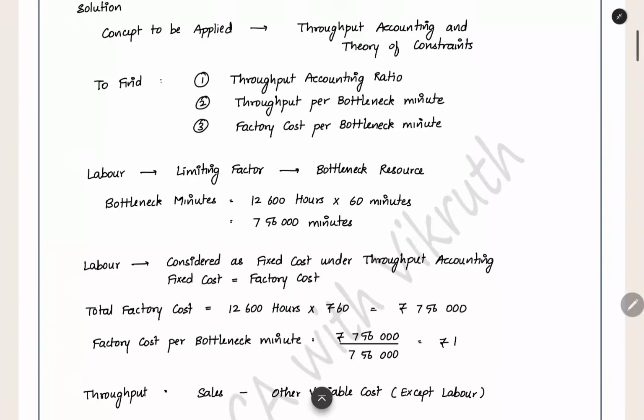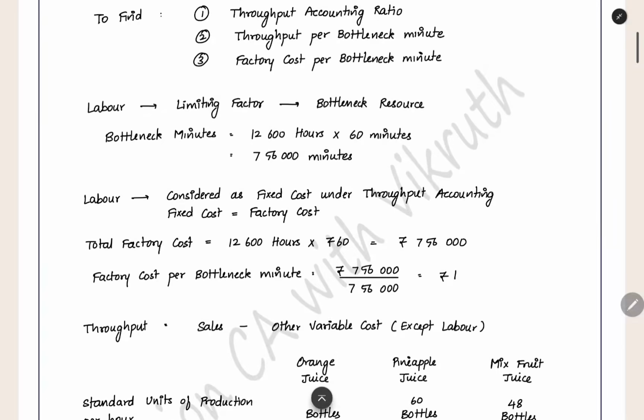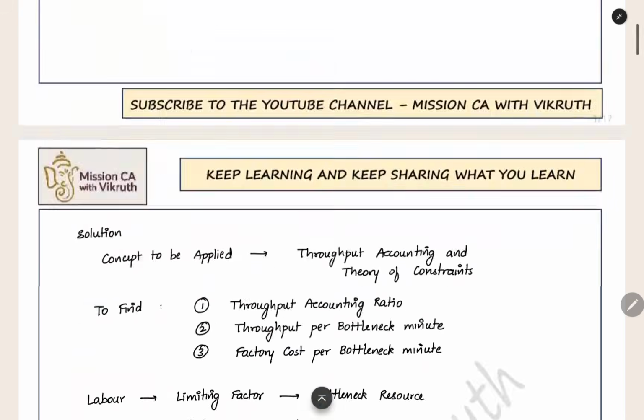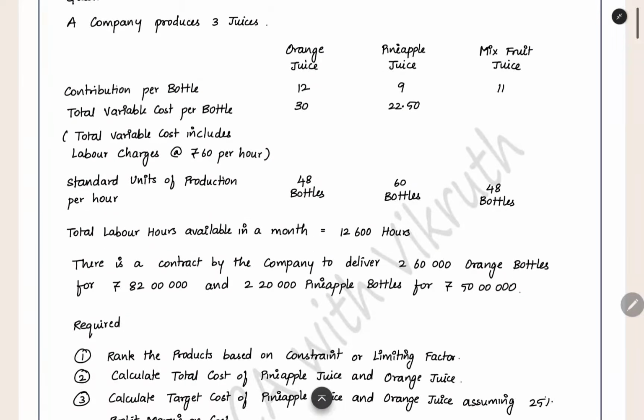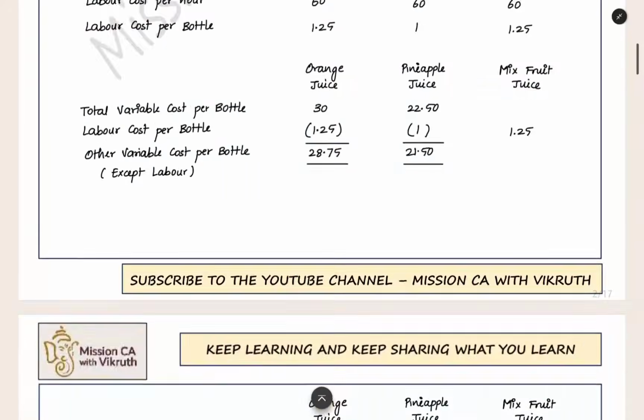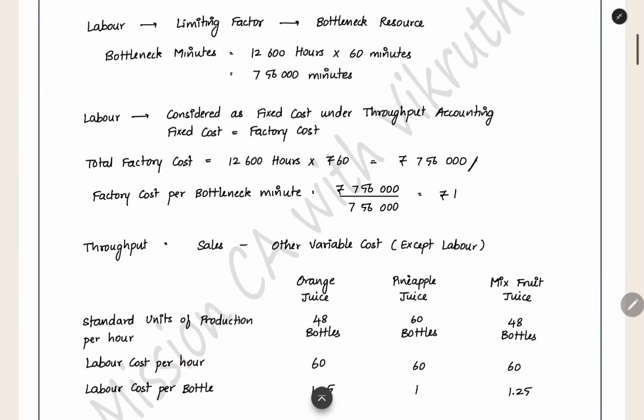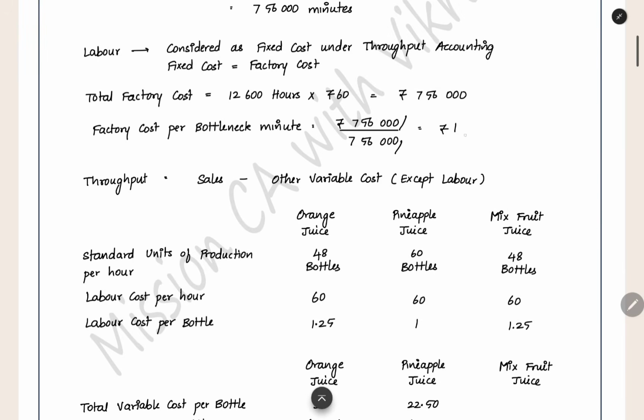So we have to find out the throughput per bottleneck minute. First we find out the factory cost. Labor is a fixed cost. So for this many hours of labor, at 60 rupees per hour, the total factory cost is 7,56,000. Only labor cost is there; we are not given any other fixed cost in the question. So total labor cost equals total factory cost. So 7,56,000 is the total factory cost and 7,56,000 minutes is the total bottleneck minutes. When you divide these two, you get the factory cost per bottleneck minute.